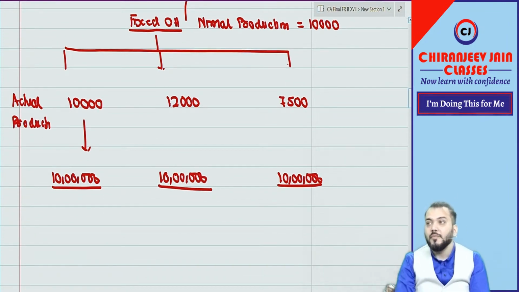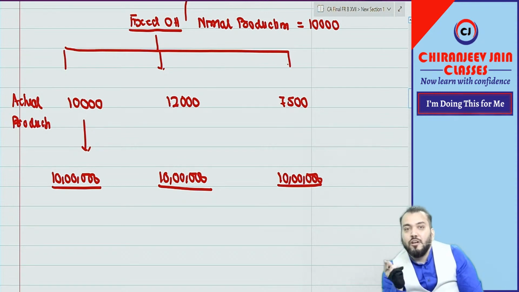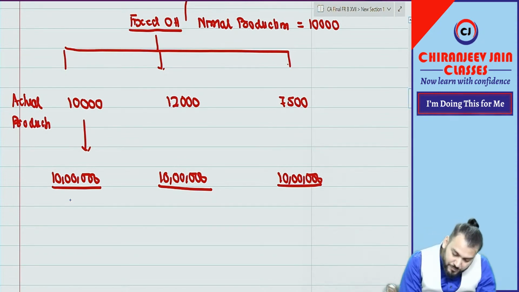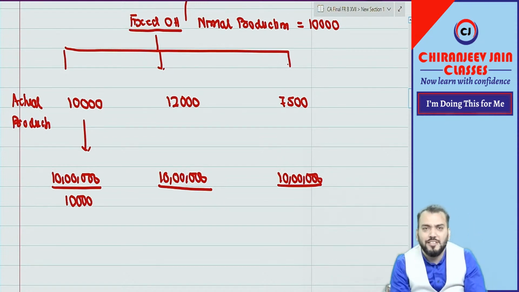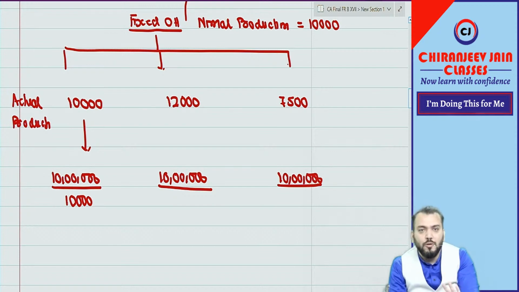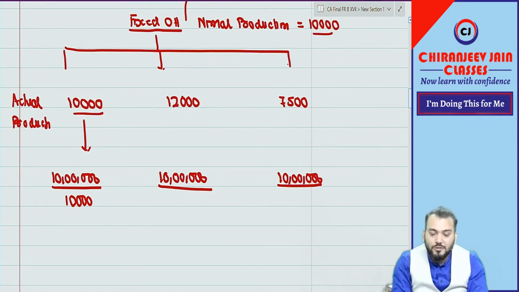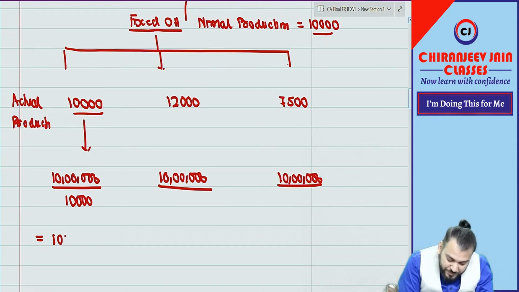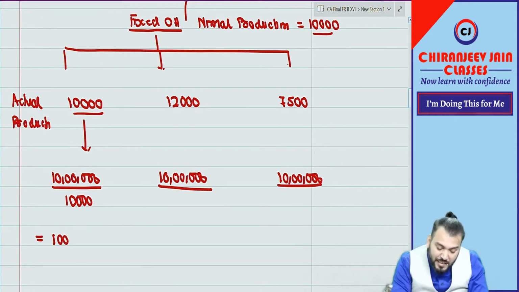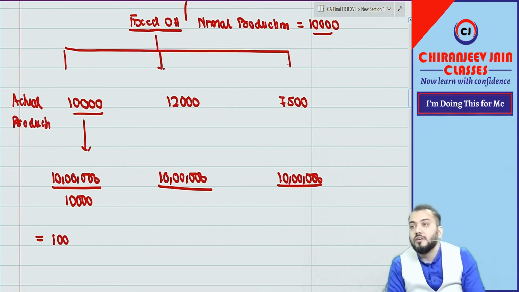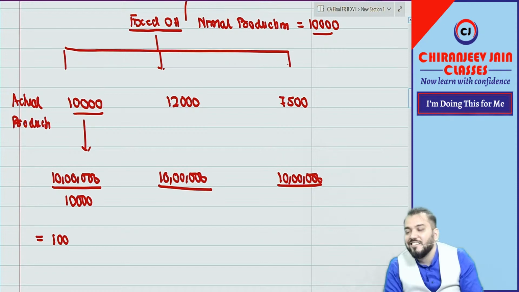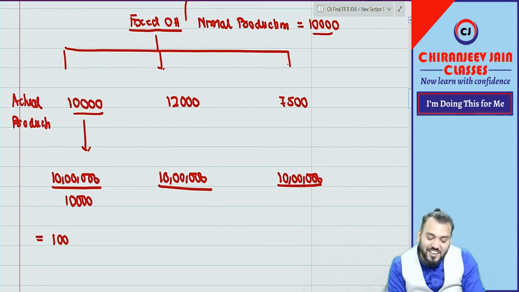In the first case, actual and normal are both the same, both are 10,000. So even if you say actual or normal, I will not be able to understand the right answer. Both will give Rupees 100. In the second case, actual or normal? Now in the third case, tell me.